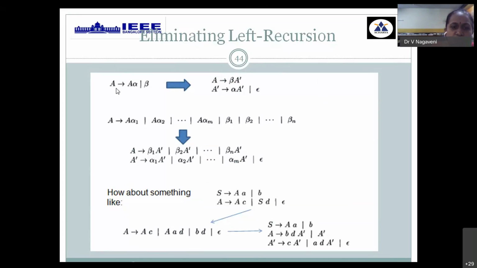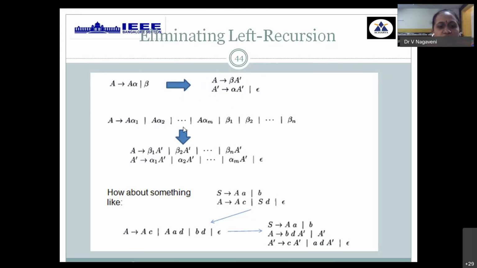What do you need to do? It has to be rewritten in such a way that first you take beta, then introduce a new variable of the same type, A dash or A prime. Then what should that A prime have? The remaining component alpha, then again include the same variable A prime or epsilon. This is a rewritten way wherein you can make sure that the same LHS is not appearing in the RHS immediately. This is for one alpha and one beta substitution.